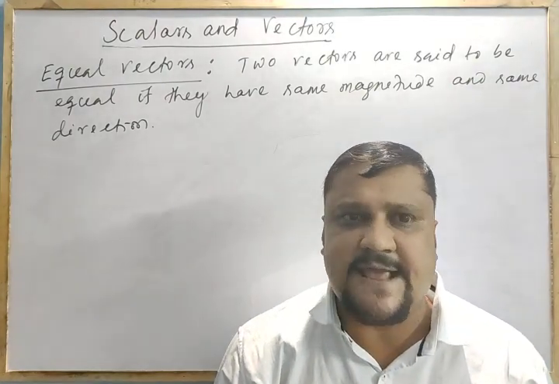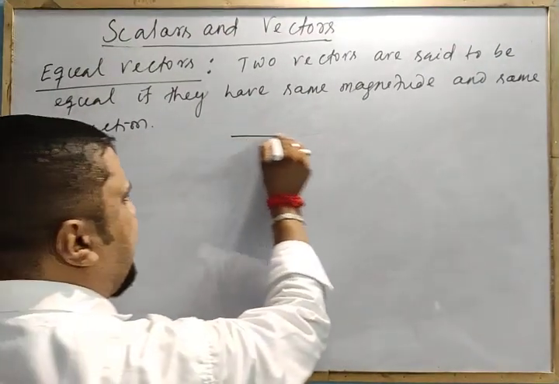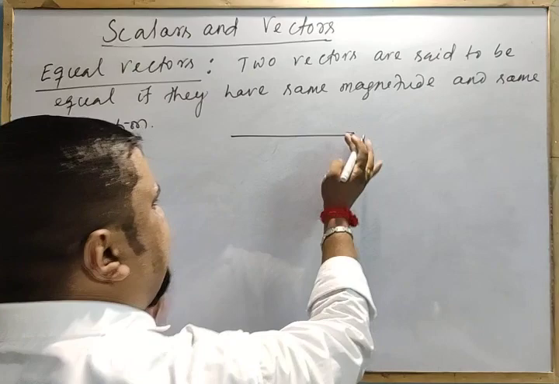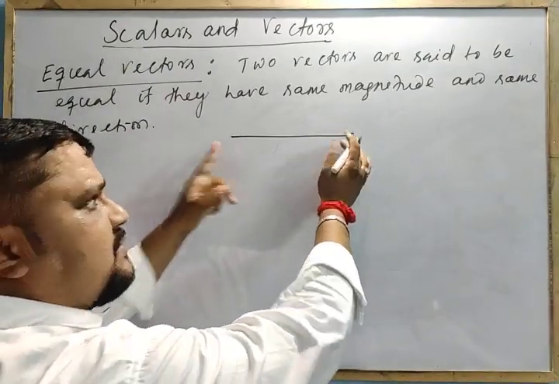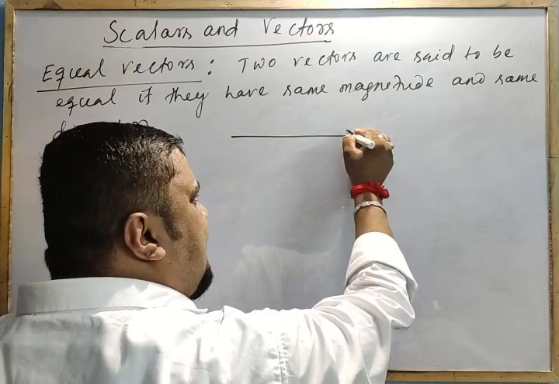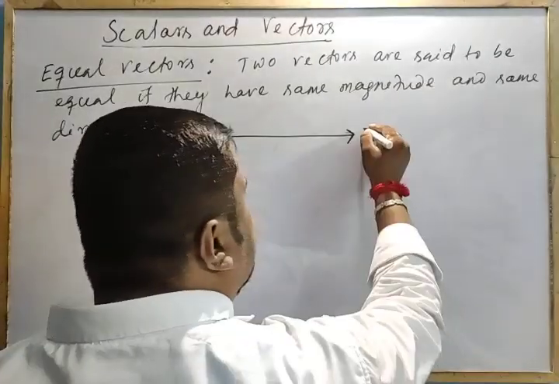Same magnitude and same direction. Let a vector A be drawn; the length represents the magnitude and the arrowhead gives you the direction. Here, this is a vector, suppose A.